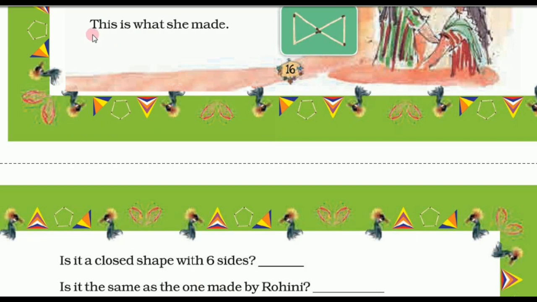Now Mohini tried again. This is what she made. So she made now this shape. The second shape is this type. Now is it a closed shape with 6 sides? And second question, is it the same as the one made by Rohini? Here you can give the answer. It has 6 sides. So yes. Is it the same as the one made by Rohini? Then no, it is not the same as the one made by Rohini.